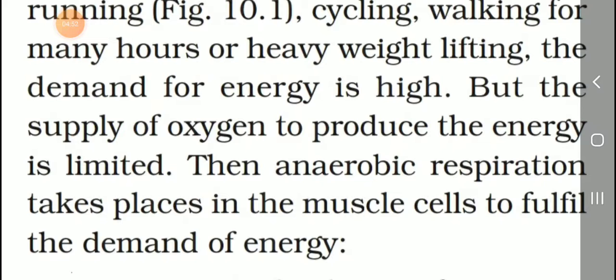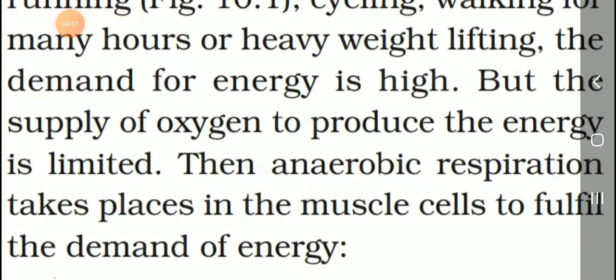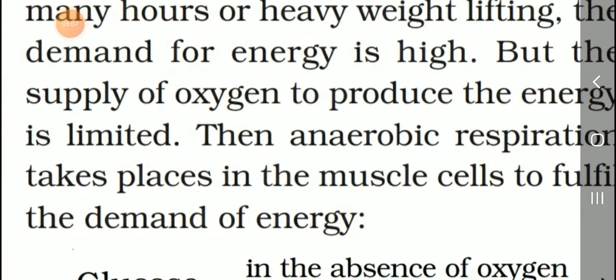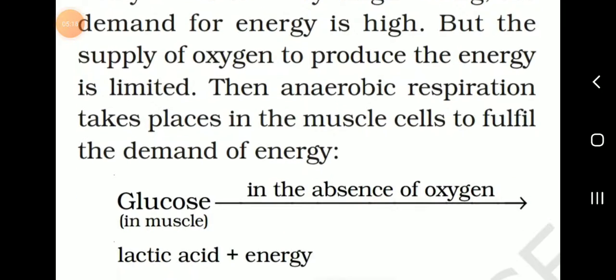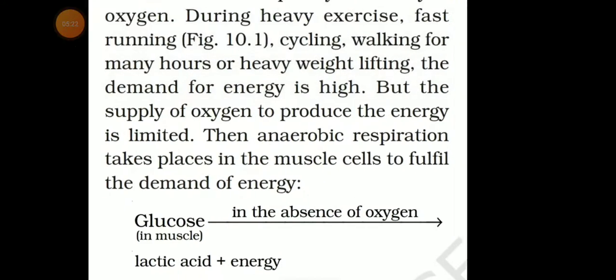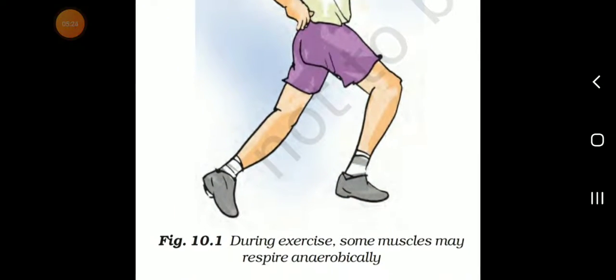Aerobic respiration means breakdown of glucose using oxygen. Anaerobic means the absence of oxygen. Without using oxygen, anaerobic respiration takes place in the muscle cells to fulfill the demand for energy: glucose, in the absence of oxygen, gives lactic acid plus energy. During exercise, some muscles may respire anaerobically.